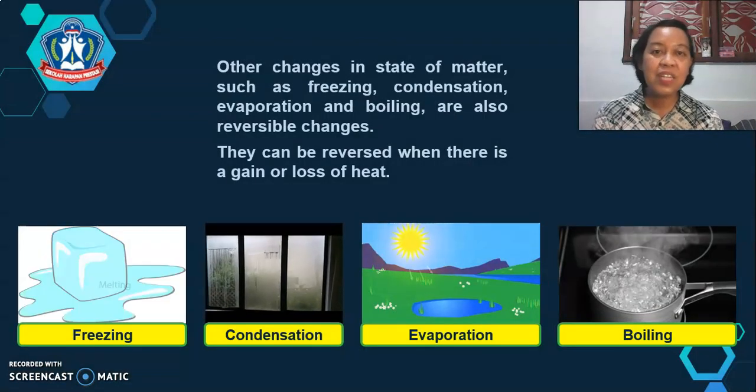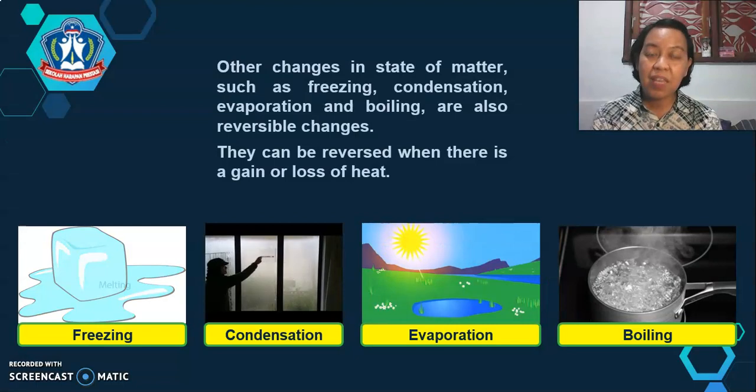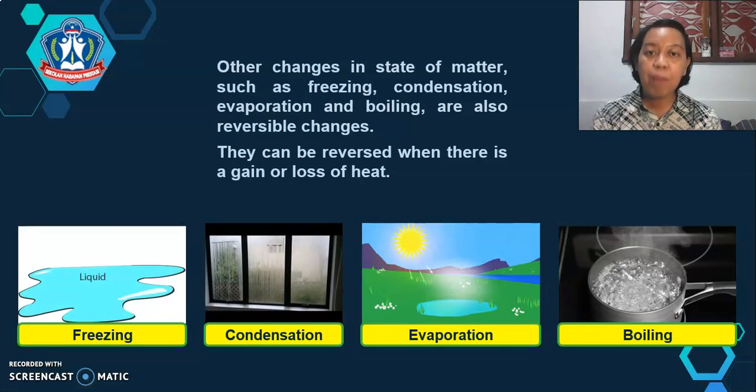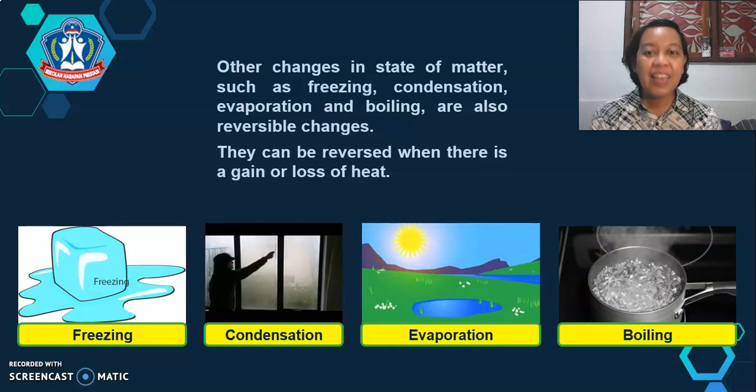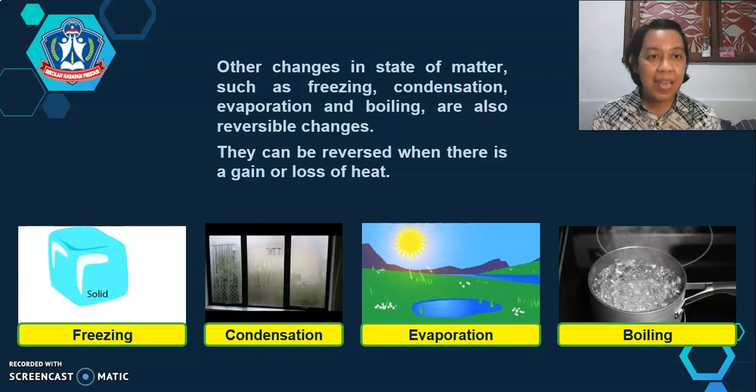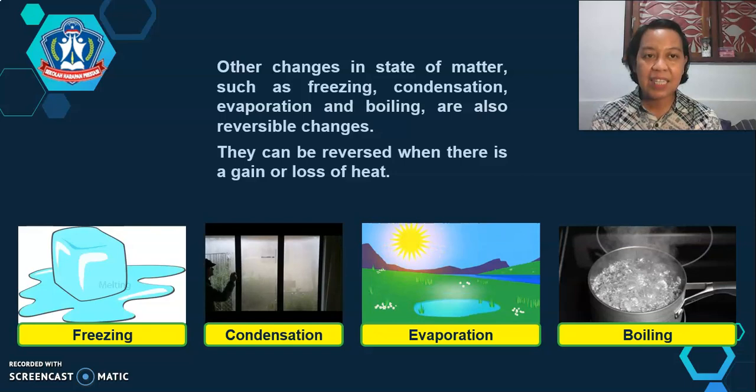Other changes in state of matter such as freezing, condensation, evaporation, and boiling are also reversible changes. They can be reversed when there is a gain or loss of heat.